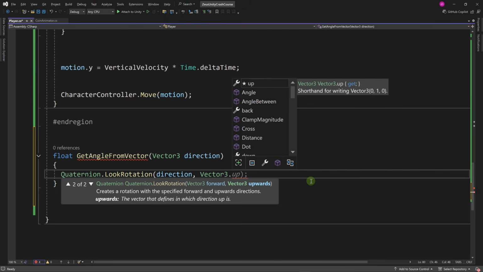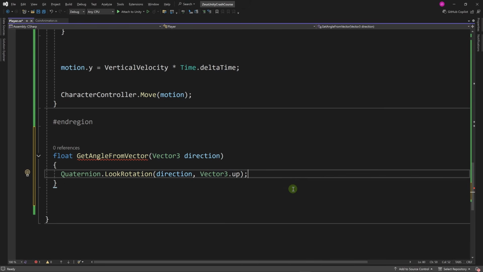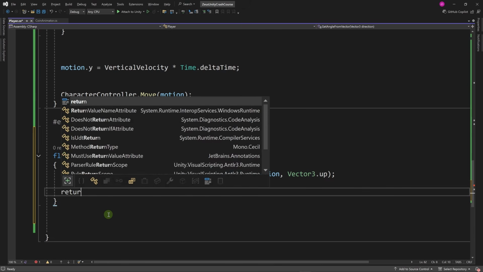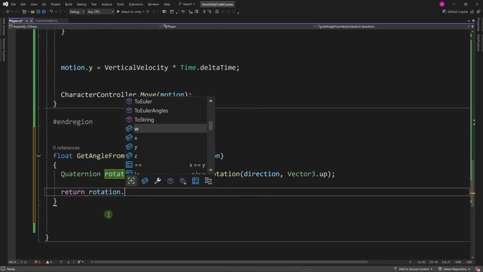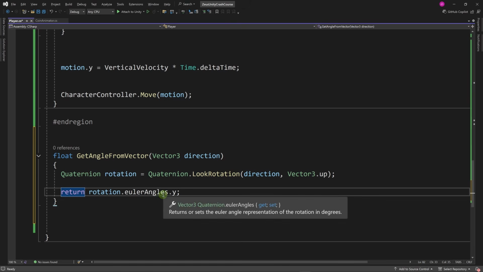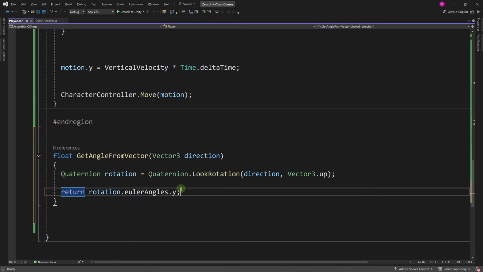Vector3.up. This is the up vector of the world, and we're going to store this rotation in a variable. Let's declare it here. Quaternion rotation equals this value. Now we're going to extract the y component of this rotation, and we're going to return it. In order to return a value from a method, we use the return keyword: return rotation.eulerAngles.y, and this is the angle that we want our character to point at.